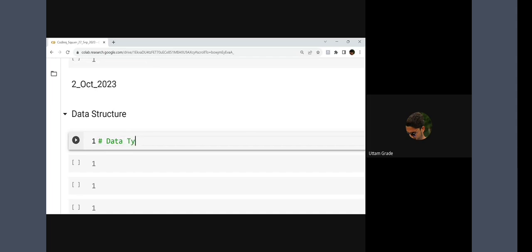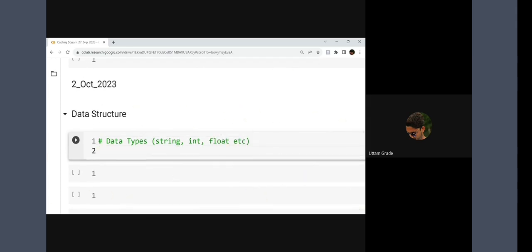Data types is nothing but where we have different types of data. We talked about integer, we talked about float, and many more. Now, today onwards, we are going to start data structure. Data structure is another concept in Python which is very helpful. I'm writing it in simple terms. Data structure is nothing but wherever you store multiple data into a single variable.